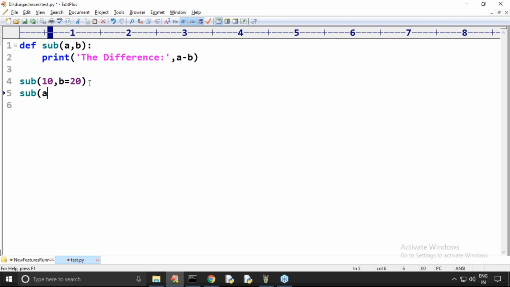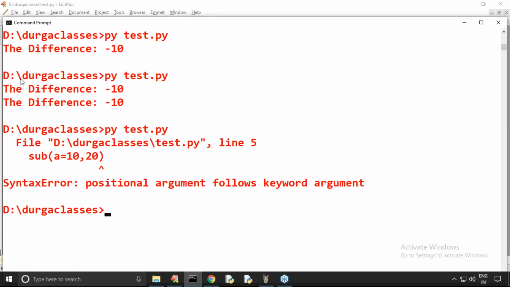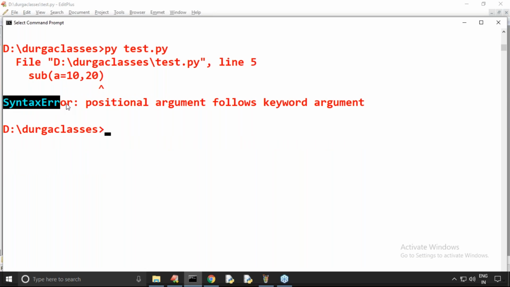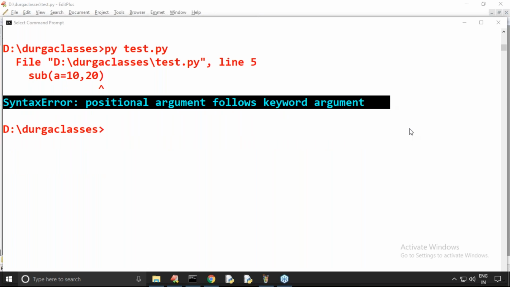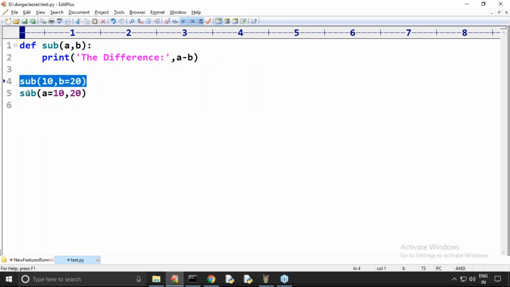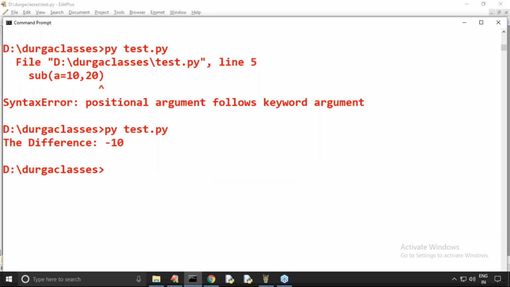Okay, now A is equal to 10, B is equal to 20, something like that. So this one is invalid, but the first one is perfectly valid. Now observe this one. Here, syntax error: positional argument follows keyword argument. We are getting some problem. So only the first one is valid, and it's going to work perfectly.